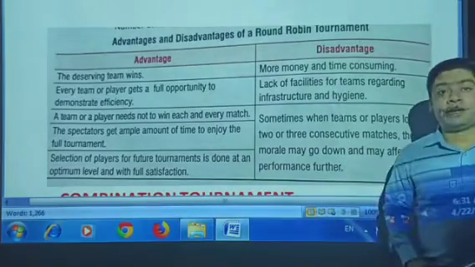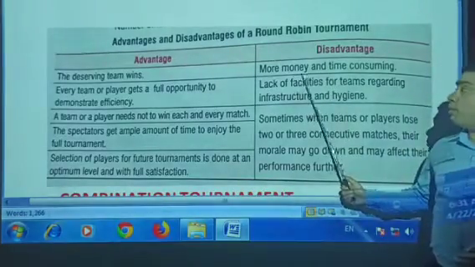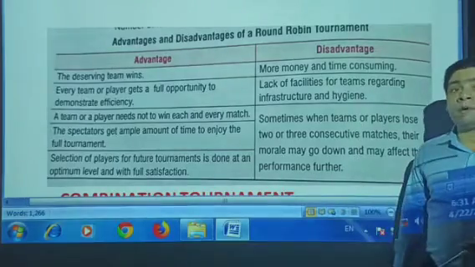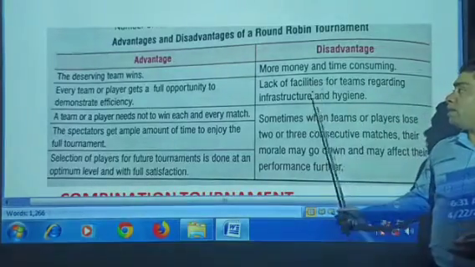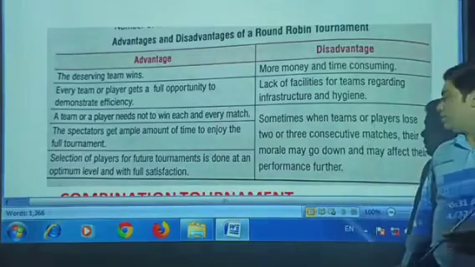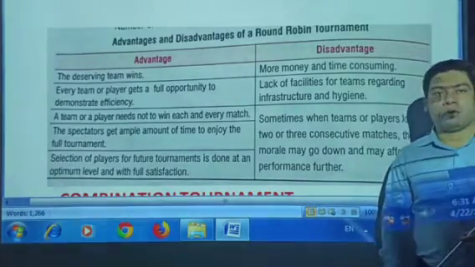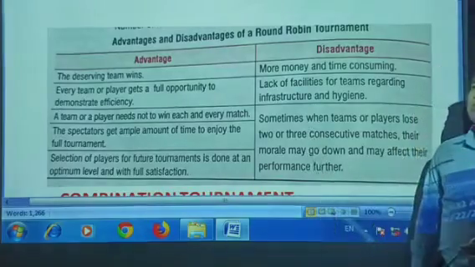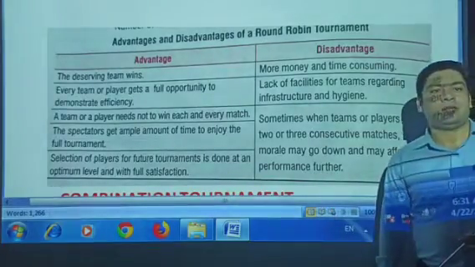But what are the disadvantages of it? The disadvantages are that it is more money and time consuming because the number of matches is so high, and there is a lack of facilities for teams. Sometimes when teams or players play 2 or 3 consecutive matches, the morale goes down. The example of this tournament is the IPL.